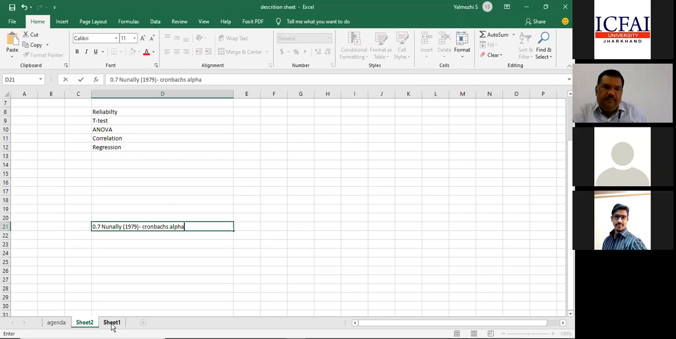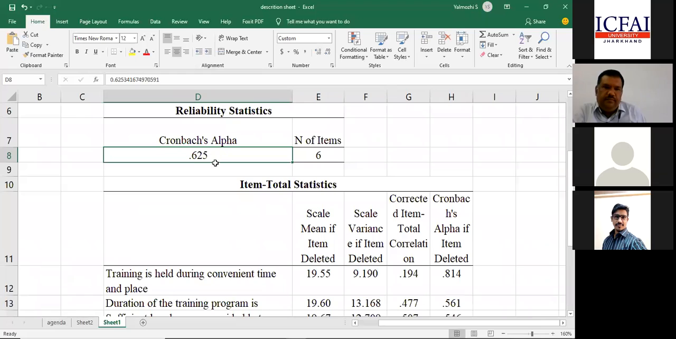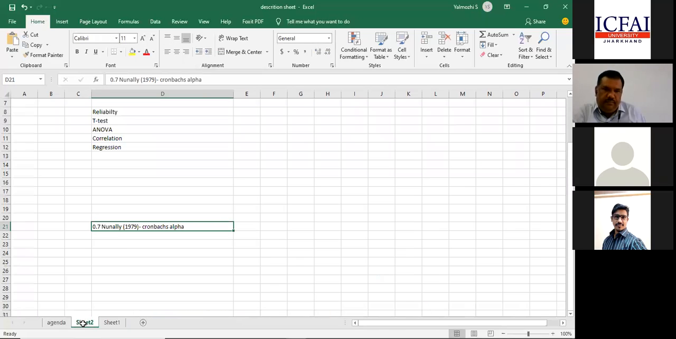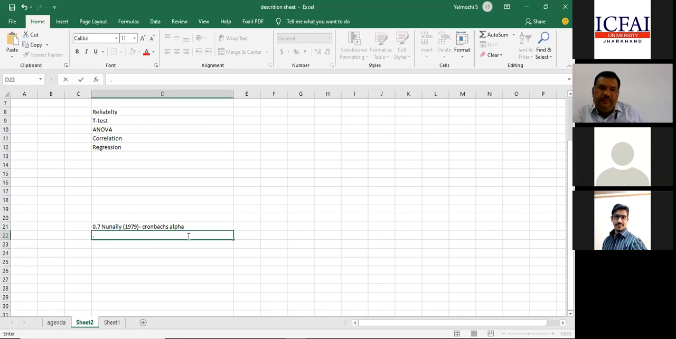So here it is 0.625. Still it is accepted to some extent because you are doing a pilot study. The reference is that if the value is more than 0.6, this was stated by Sekaran. I'm not remembering the year. Please check it up. This is Uma Sekaran's book. It is mentioned that it can also be 0.6, or more than 0.6.